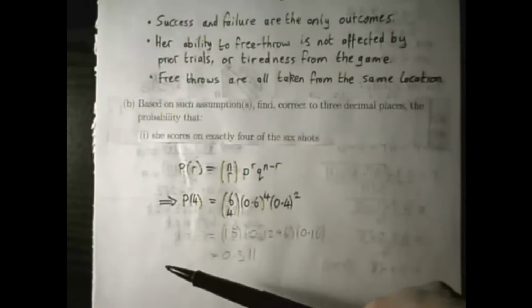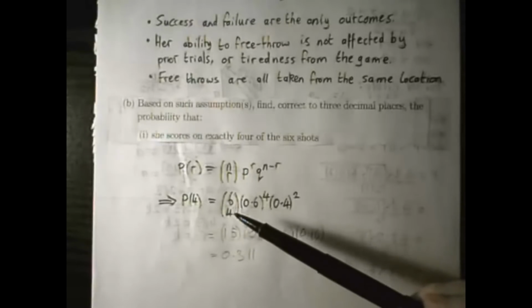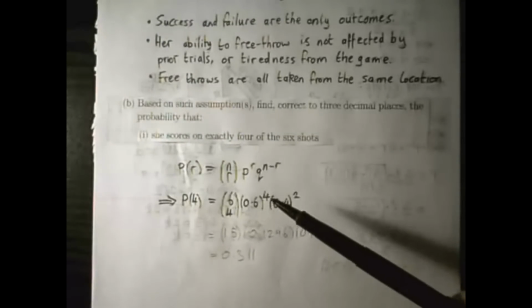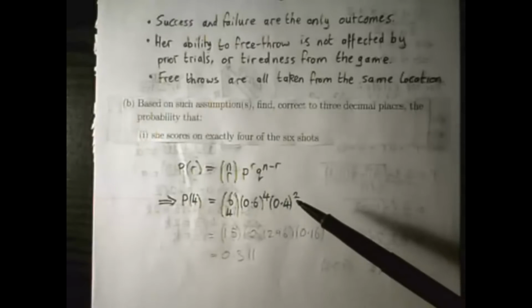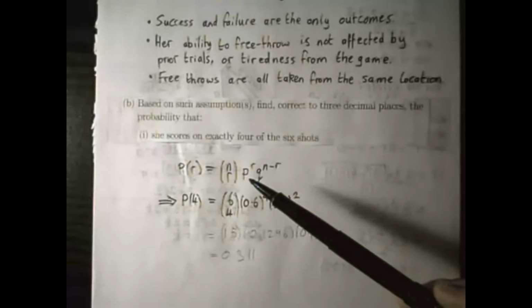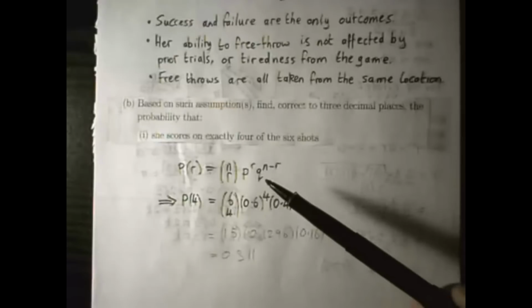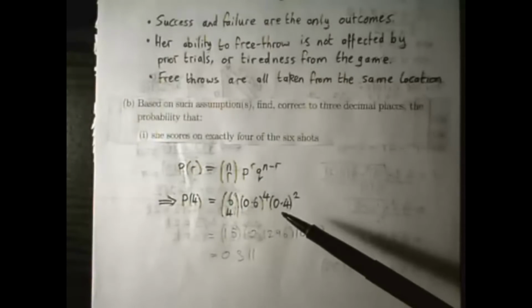So just go through the equation replacing everything. There's r is 4, n is 6, r is 4, r is 4, and n minus r here is 6 minus 4 is 2. P is the probability of success, which we're told is 60% or 0.6. Q is the probability of failure, which is 1 minus the probability of success, so you get 0.4.